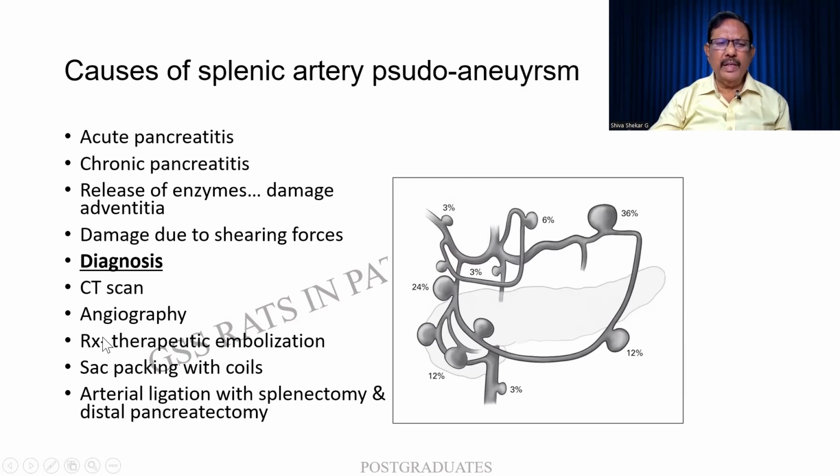Therapeutic embolization can be a mode of treatment. What it is, I will be showing in the last picture. But please remember this word, therapeutic embolization. The sac is packed with coils. Sometimes surgical ligation of the blood vessel along with splenectomy and even a distal or tail pancreatectomy can be performed. So this is one diagram that is showing the various locations in which a pseudoaneurysm can occur.